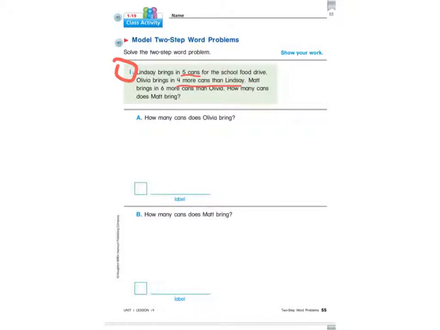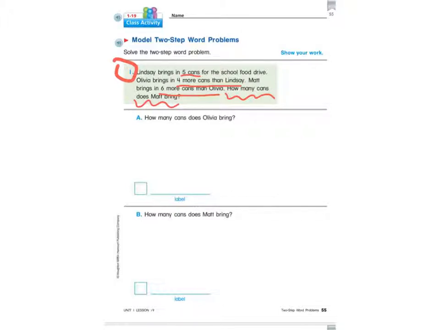I'm going to underline that whole thing because that tells me I'm comparing Lindsay's amount and Olivia's amount. Matt brings in 6 more cans than Olivia, so I'm going to underline that. That's another comparison, but this time I'm comparing Matt's with Olivia's. How many cans does Matt bring? And I'm going to underline my question. This is what I'm trying to figure out. At the end of my problem, I'm trying to get the answer of how many cans does Matt bring?